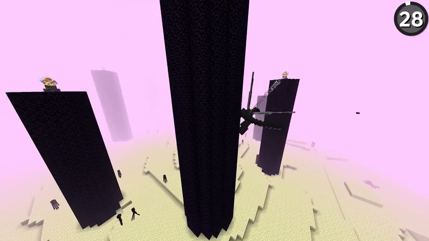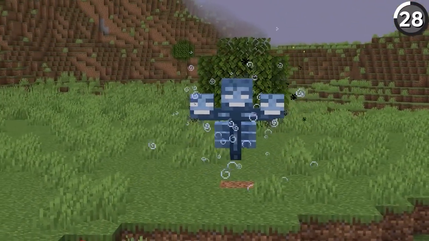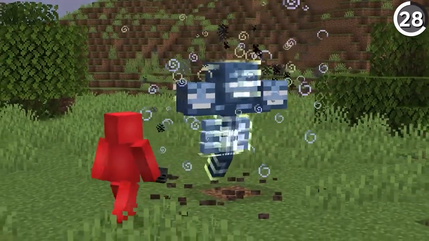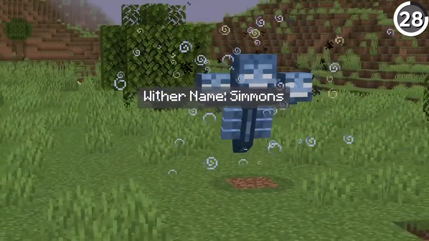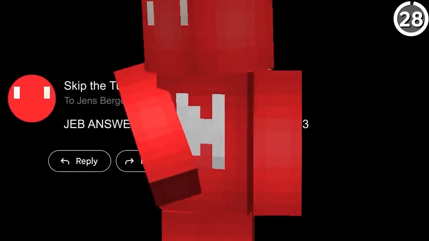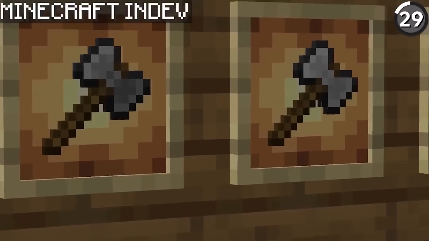Did you know Mojang have gone on record with the names of both the Ender Dragon and the Wither? Yeah, Minecraft lore is hidden everywhere, and during an Ask Mojang, Quinn Richter, the head of the Minecraft marketplace, said the name of the Ender Dragon was Gene. He then, very seriously might I add, stated the Wither's name as Simmons. And while I wanted to ask why Mojang's bosses were named after a British actress from the 1950s, Jeb still won't answer my emails.